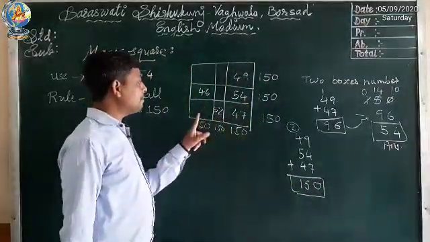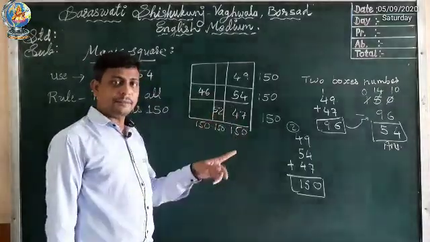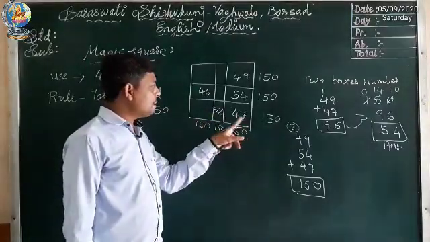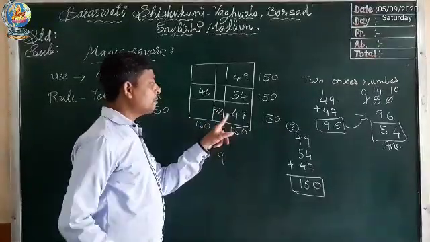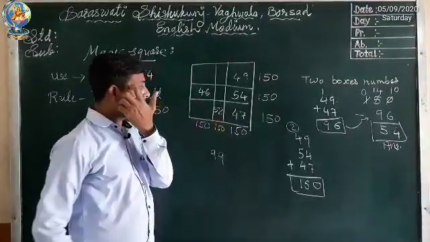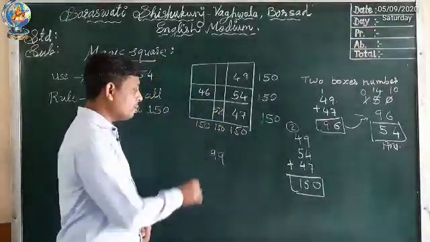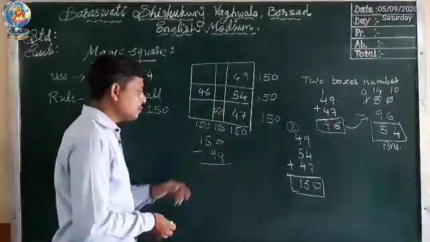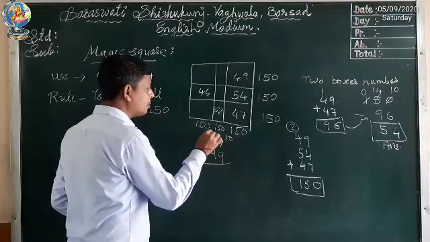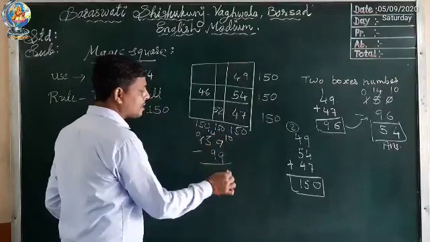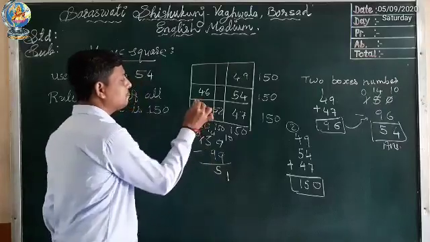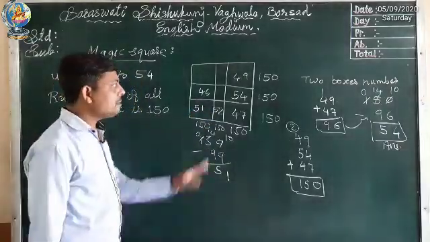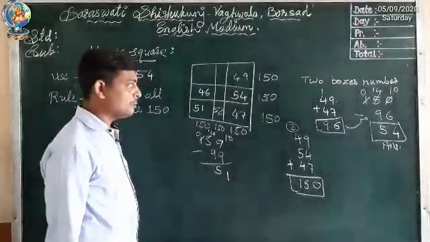Okay, now we will find for this number. Directly we will find. So 7 plus 2, 9. 4 plus 5, 9. So we get the total of these two numbers is 99. What do we have to do now? We have to do subtraction. Let's do subtraction. This will become 10, this will become 14, this will become 0. So 10 minus 9, 1. 14 minus 9, 5. So here we will get the answer 51.